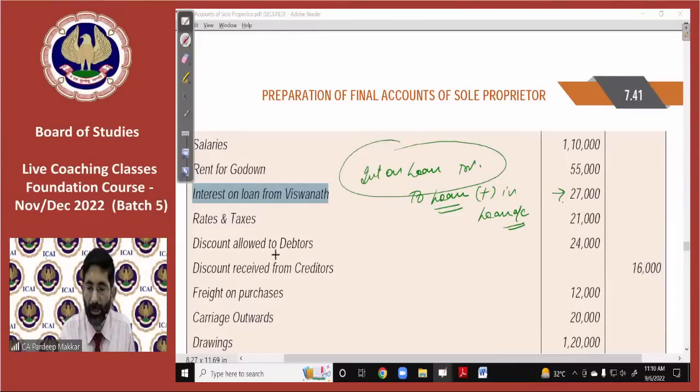But this account is yet appearing in your trial balance. So this account will go, because by nature this is an expense. If it is an expense, by its nature it will go to the profit and loss account debit side. It will not go to the balance sheet liability side. Let it be very clear. I assume this is clear.